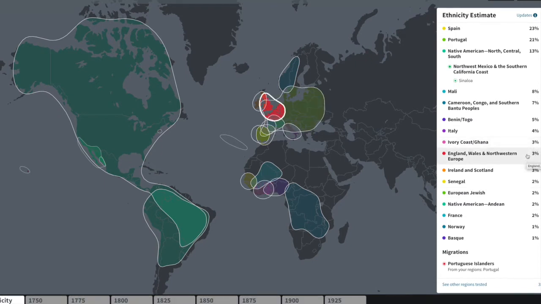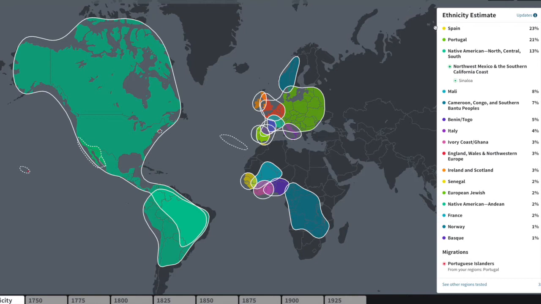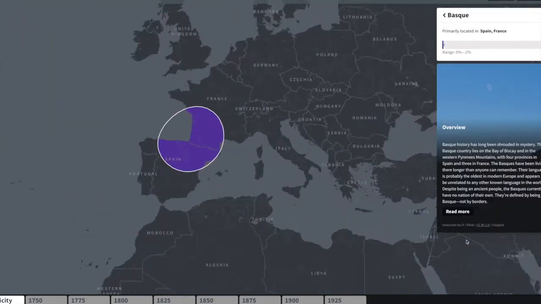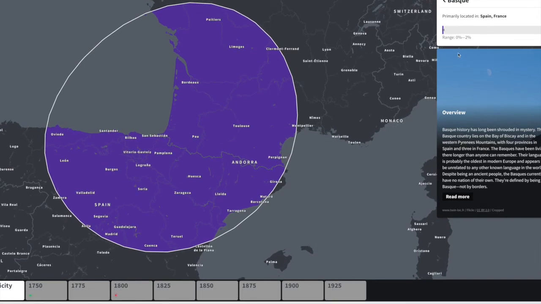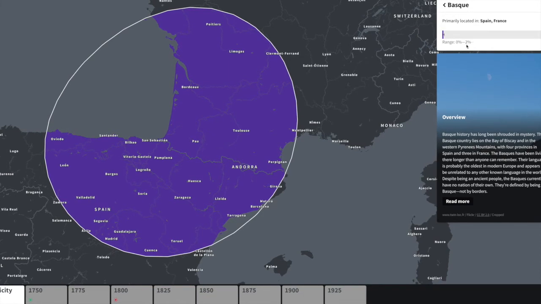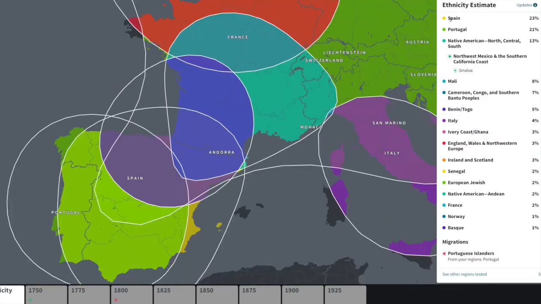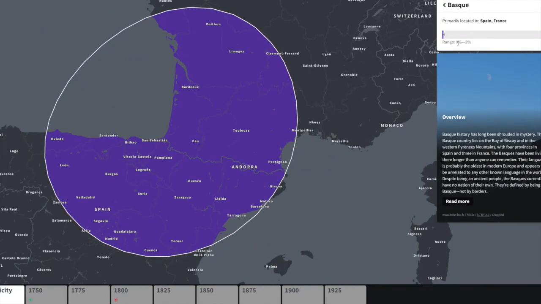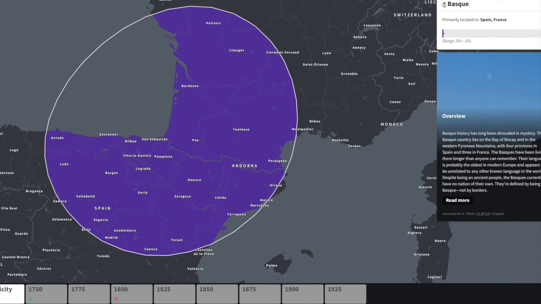So I'm noticing that Basque, for my mom, is showing up as 1%. For my mom, her range is 0 to 10%, and her Basque is showing up as 1%. Like mine showing up as 1%. Hers is 0 to 10% and is showing up as 1%.